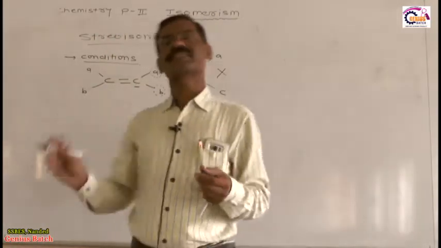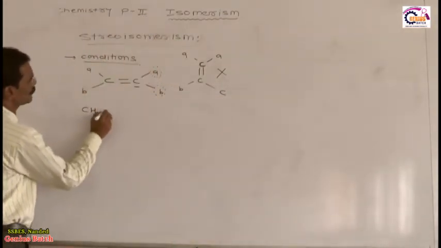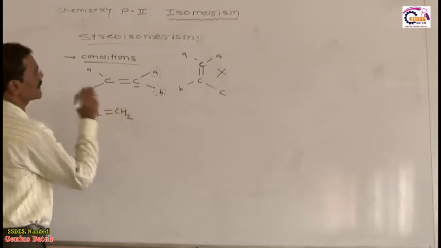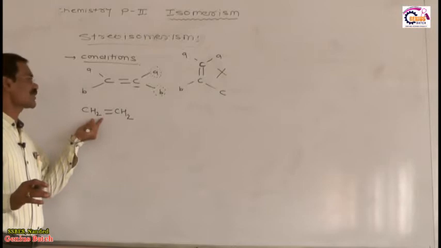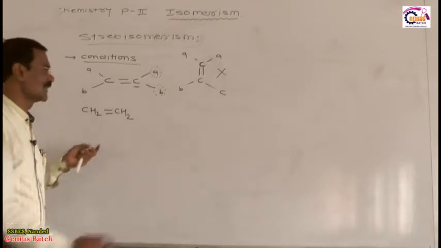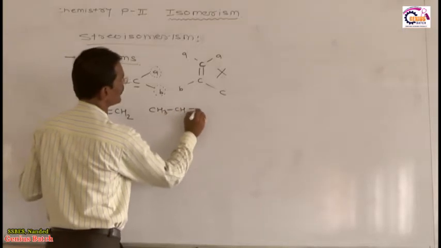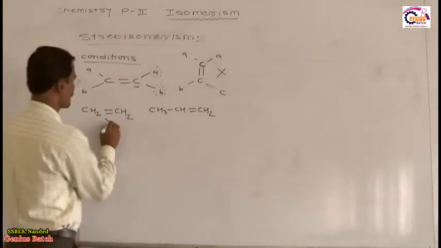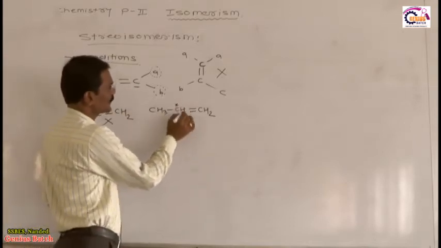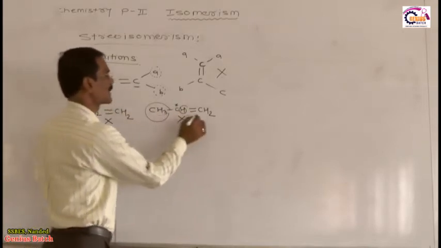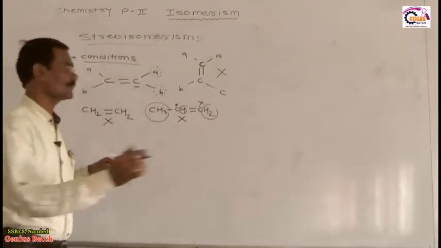Now, considering this condition, if I ask you CH2 double bond CH2, can this molecule show geometrical isomerism? No, because this sp2 carbon is attached to two hydrogens, both the same. Another example: CH3-CH double bond CH2. This is also no. Why? No doubt, this carbon is attached to one hydrogen and one methyl group, but the other carbon is attached to two hydrogens, therefore it is not capable of showing geometrical isomerism.